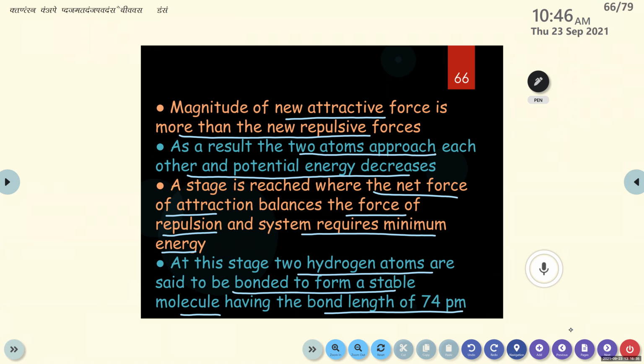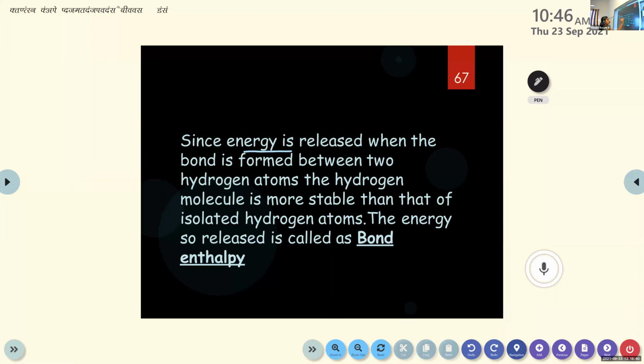Okay. Yes. We are discussing about the energy. Since the energy is released when the bond is formed between two hydrogen atoms, the hydrogen molecule is more stable than that of isolated hydrogen atoms. So the energy so released is called bond enthalpy. We have learned about bond enthalpy in the previous topics, right? This is the energy required to break the bond or released for the formation of bond. If the bond breaks, energy will be supplied, and if bond is formed, this energy will be released.